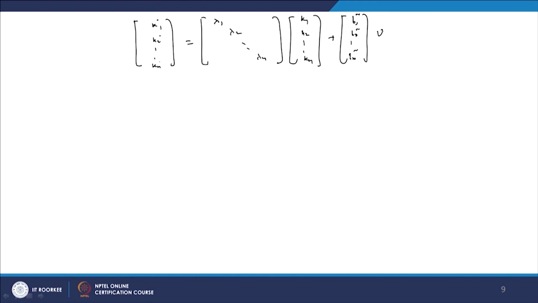So now this equation, that is ki dot equals lambda i into ki plus bi bar into u, that is i equal to 1, 2 up to n, and if you solve this